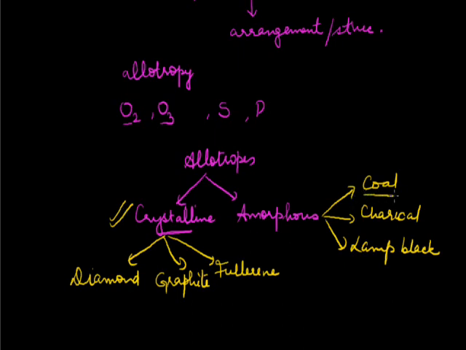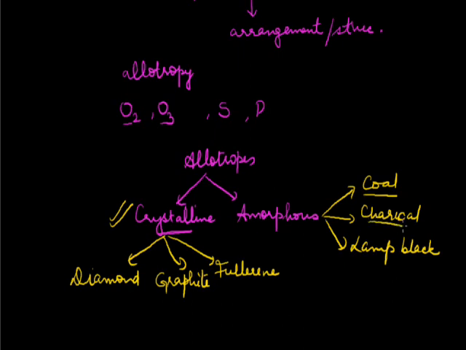Coal is formed by carbonization of organic matter. It is formed by a natural process by the decomposition of plant matter under the earth. It is a fossil fuel, and whenever we make coal undergo destructive distillation, we get different products out of it. Like we get coal gas, coal tar, ammoniacal liquor, and coke. So these are four different products which are obtained on the destructive distillation of coal.